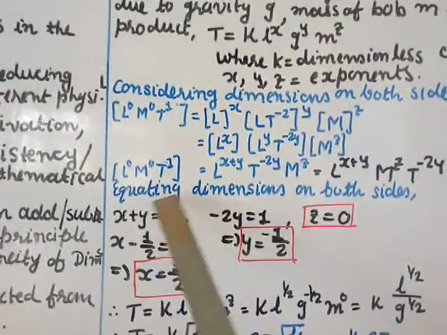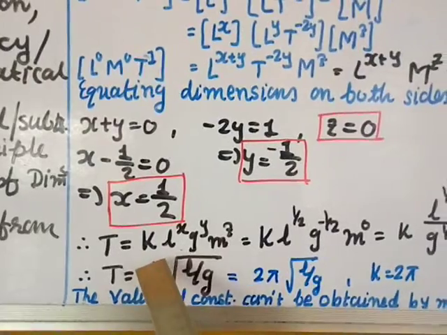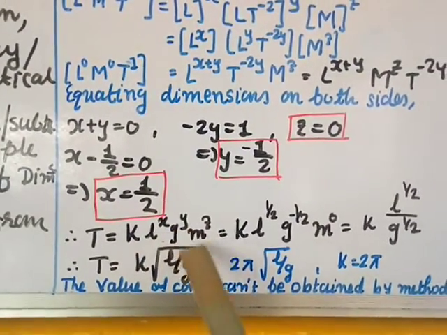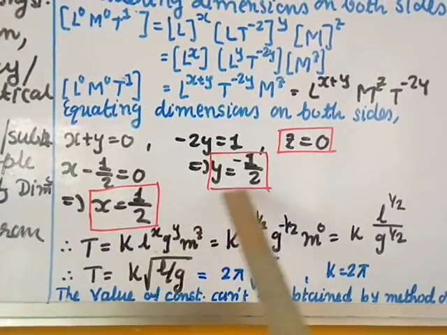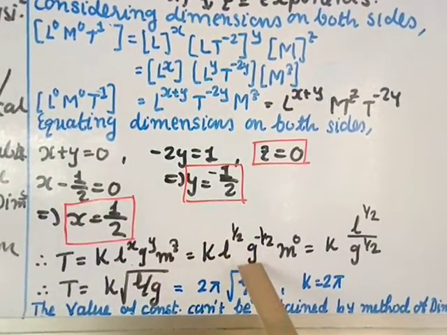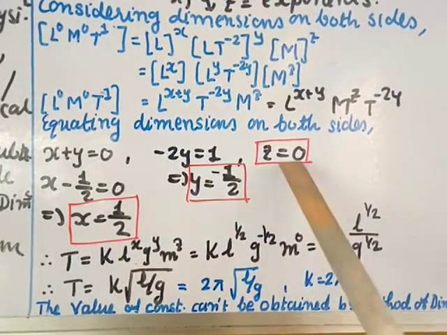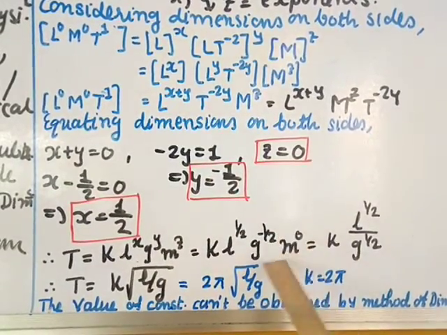Now take t equal to k, L power x, G power y, M power z. We put in the values of x, y, z that we found. The x value is half, so L power 1 by 2, g power y is minus 1 by 2, and m power z is 0.